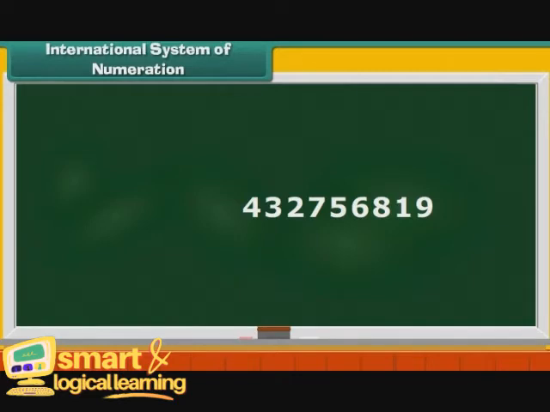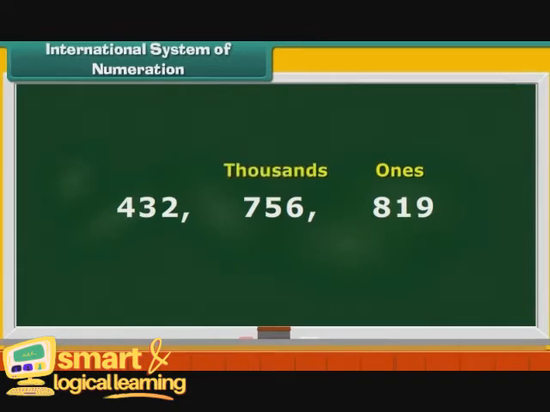We count three digits from the right and place a comma before 8. Then we count three more digits and place a comma before 7. Thus, we have three groups: ones, thousands, and millions.